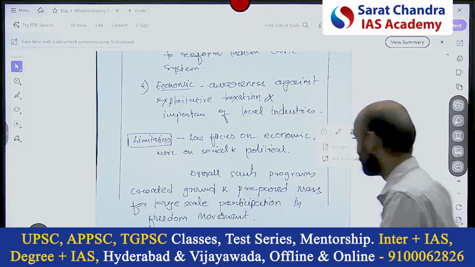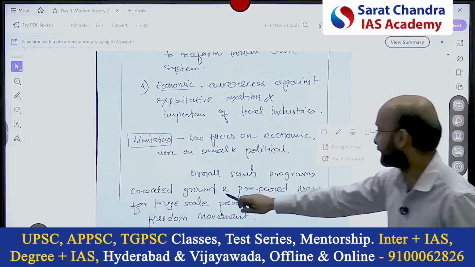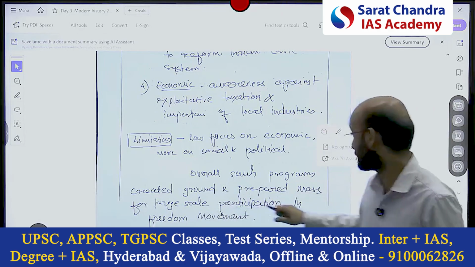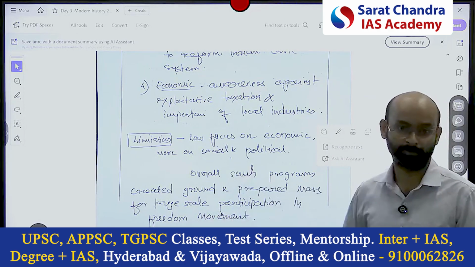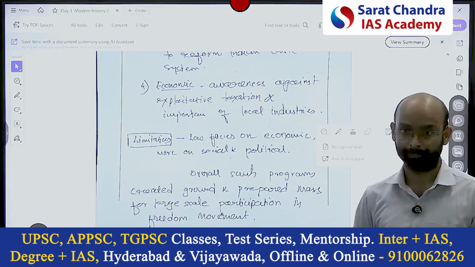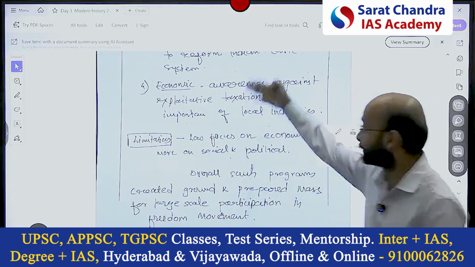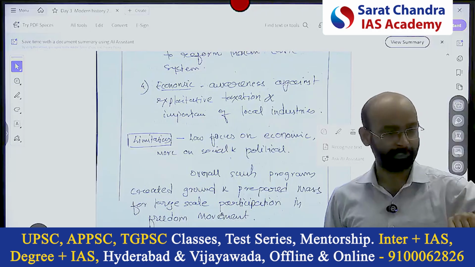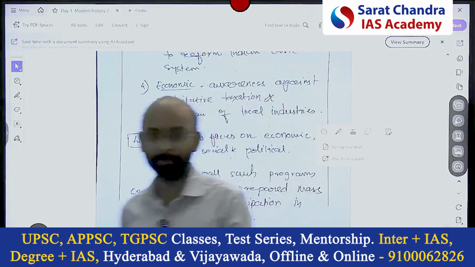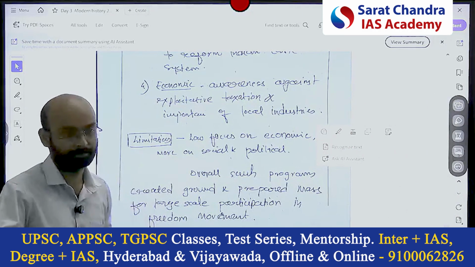No and low are different. Overall, such programs created the ground and prepared the masses for large-scale participation in the freedom movement. So that is the impact at the end. Can you see the framework now? Social, political, economic. If you use it, you can write points despite not having specific knowledge.